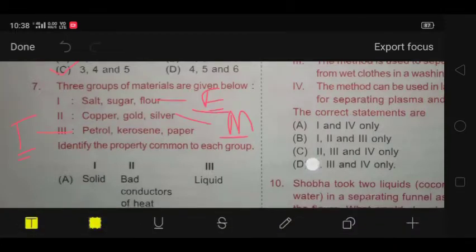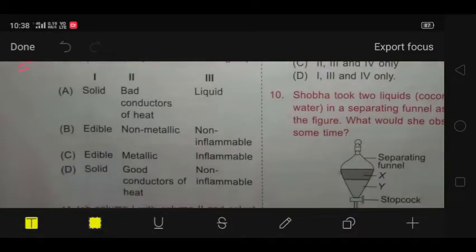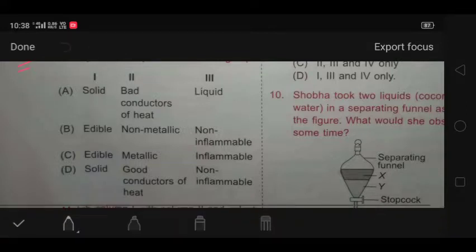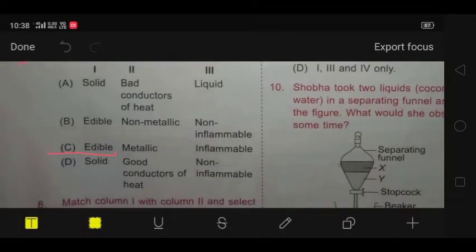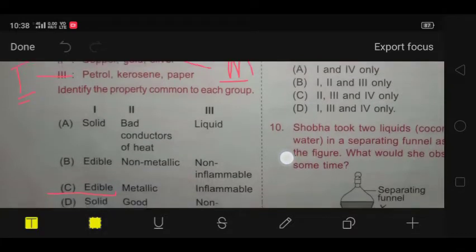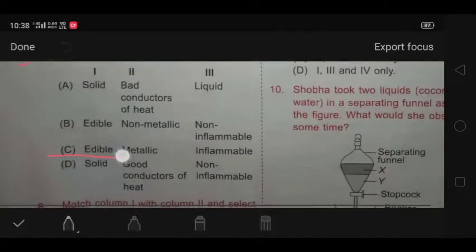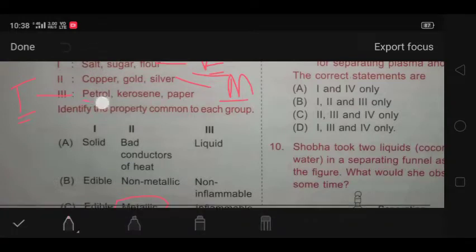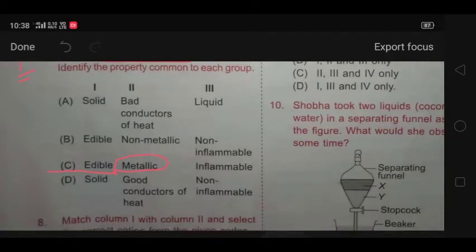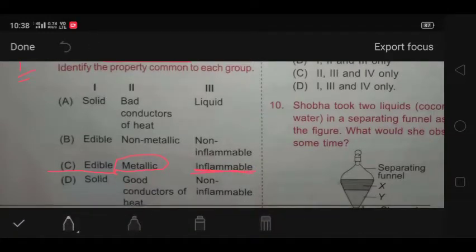Now let's see. As you can see in option number C, they have said to first group the edible, as I told you that salt, sugar and flour are edible. Second, the group that was given, gold, copper, silver, and we know that these are metals, so these are metallic substances. And I told you that kerosene, petrol and paper, these all are inflammable. So inflammable. That's why the correct answer for your question number 7 is option number C.